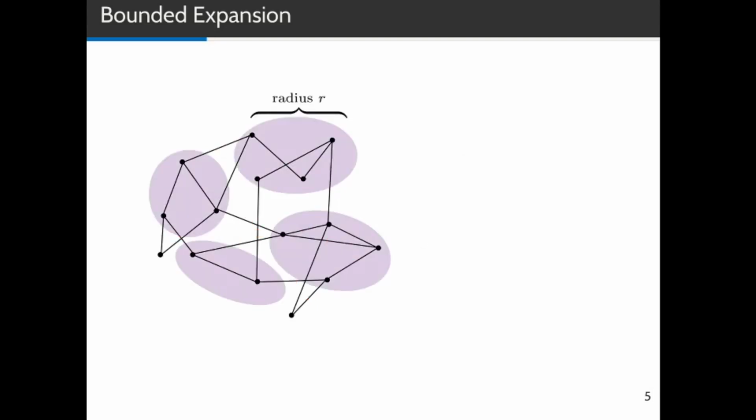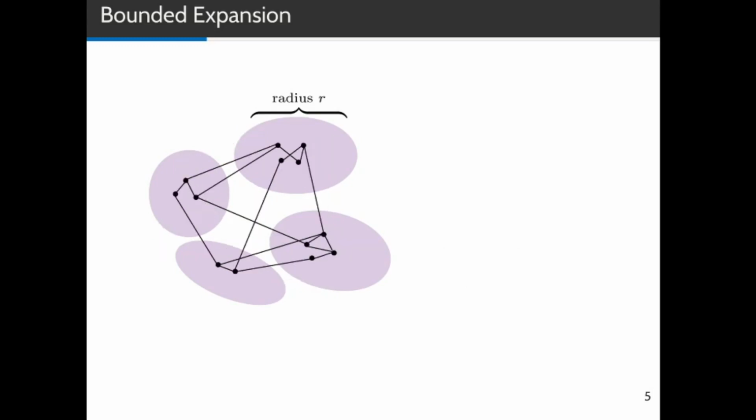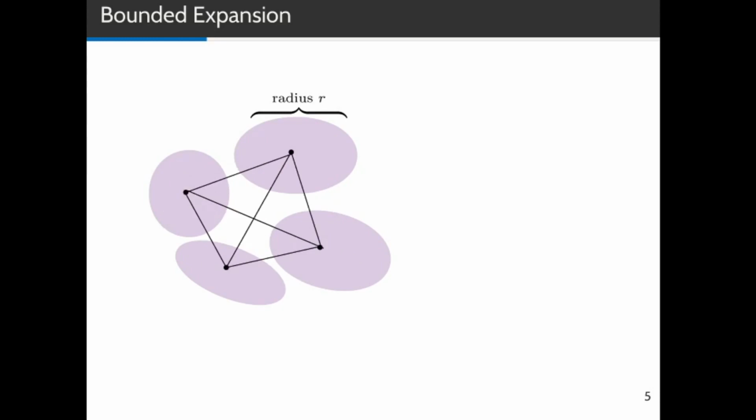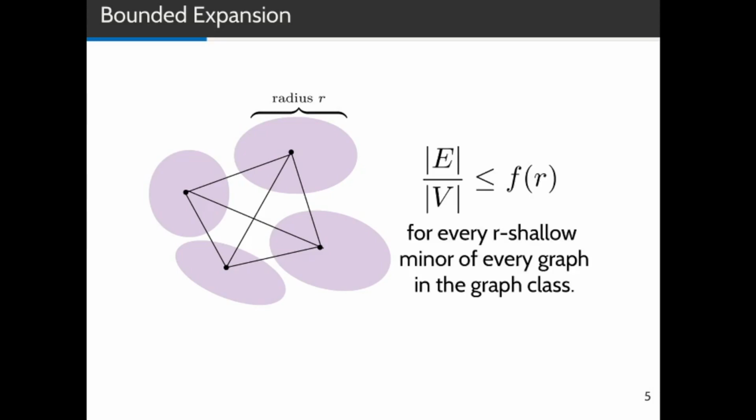And bounded expansion is defined as follows. We pick some subgraphs of a graph, and each of those subgraphs has radius at most r, and then contract these subgraphs into single vertices. The result is what we call an r-shallow minor. And we require that the ratio of edges to vertices is bounded by some function f of r for every r-shallow minor of every graph in the graph class. This turns out to be a very robust definition with many algorithmic applications.